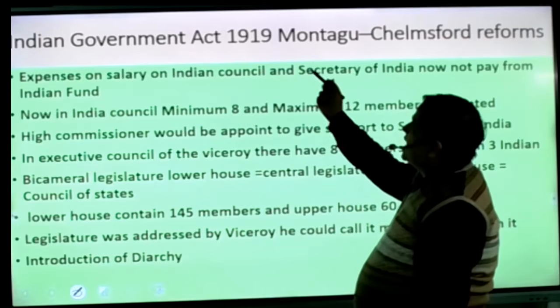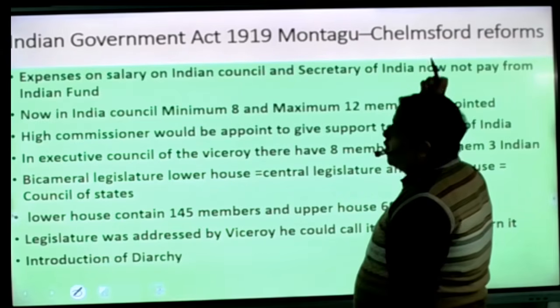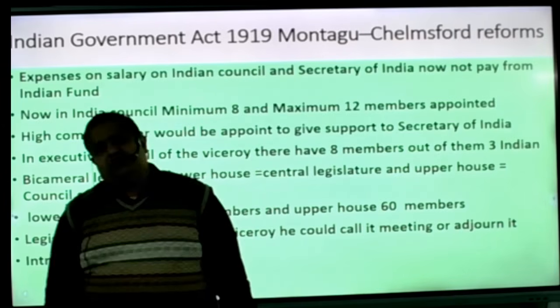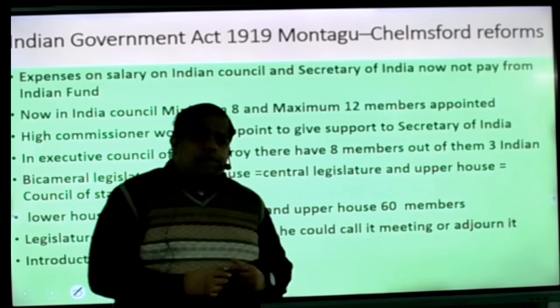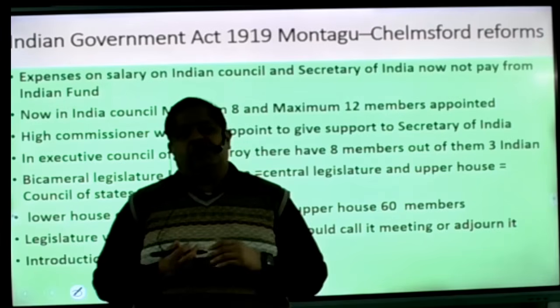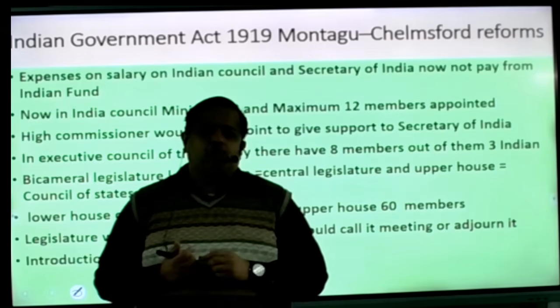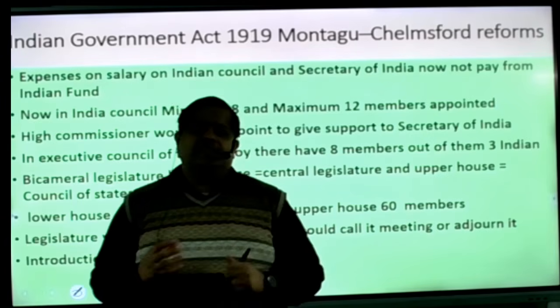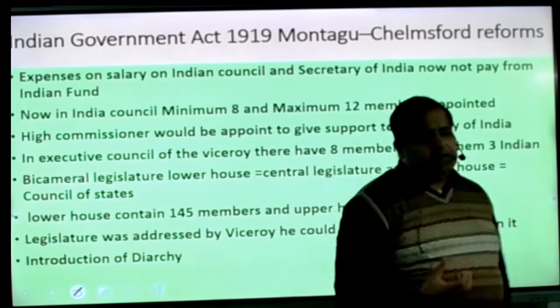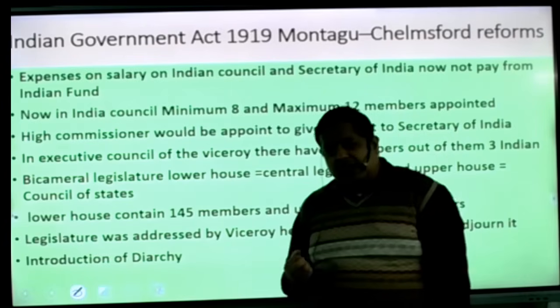Government of India Act 1919, known as the Montagu-Chelmsford reforms. Here, beta, many things were changed, because Minto, who worked as Viceroy, realized that in India women had no voting right and no direct elections were held.